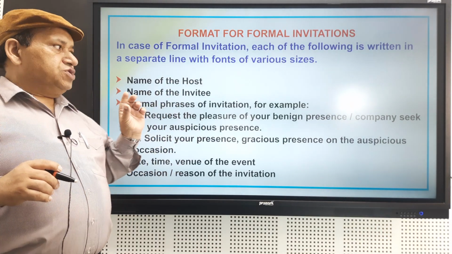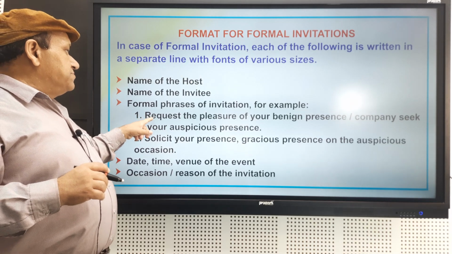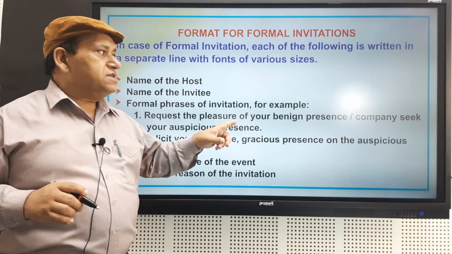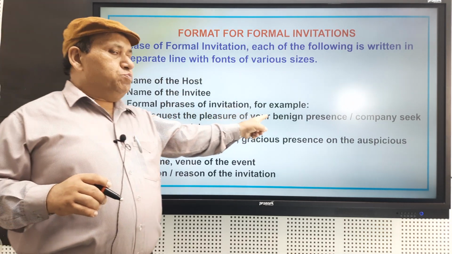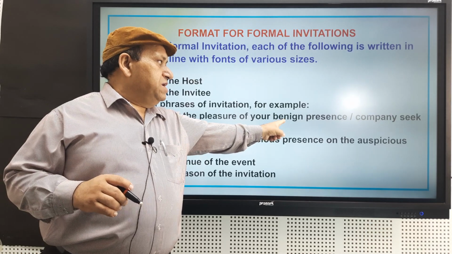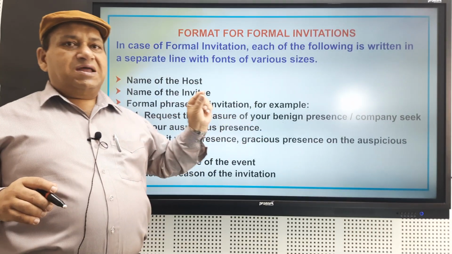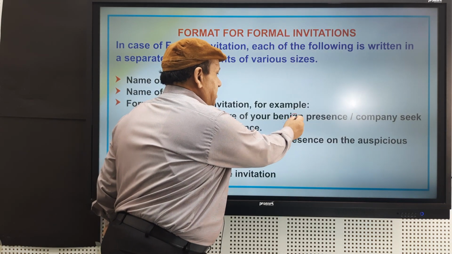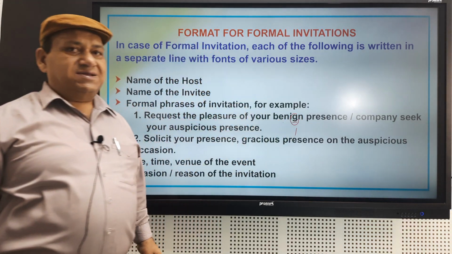Then formal phrases of invitation. For example, there are certain phrases we always put inside the invitation card. You may have seen: request the pleasure of your benign presence and company. This should be pronounced as benign, B-E-N-I-G-N, because when G-N comes together, G becomes silent. So say benign.